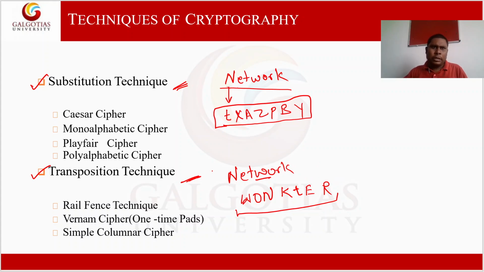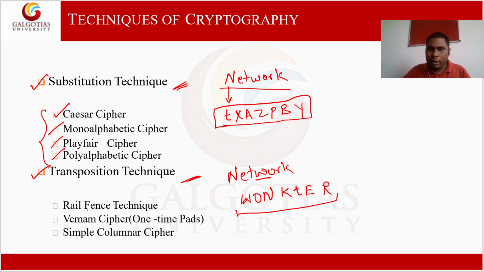There are different algorithms that use the substitution cipher, and there are different algorithms that use the transposition cipher. For example, one algorithm is named Caesar cipher. This is an example of a substitution cipher. Monoalphabetic cipher, Playfair cipher, and polyalphabetic cipher. These four are examples of substitution cipher.